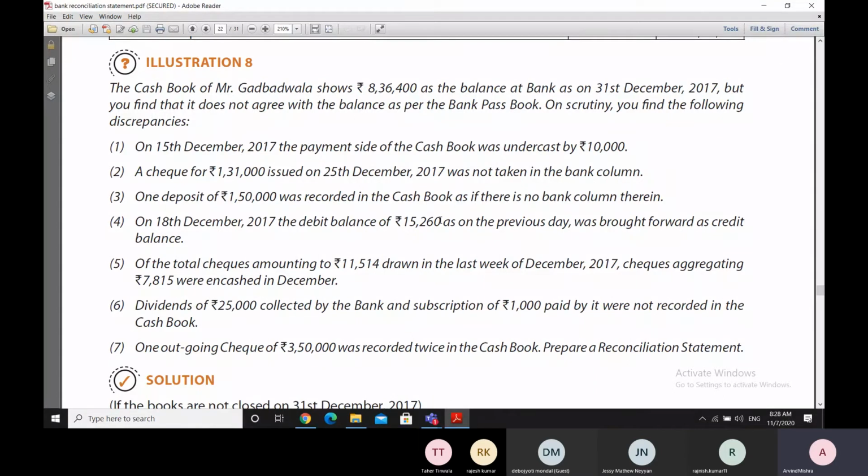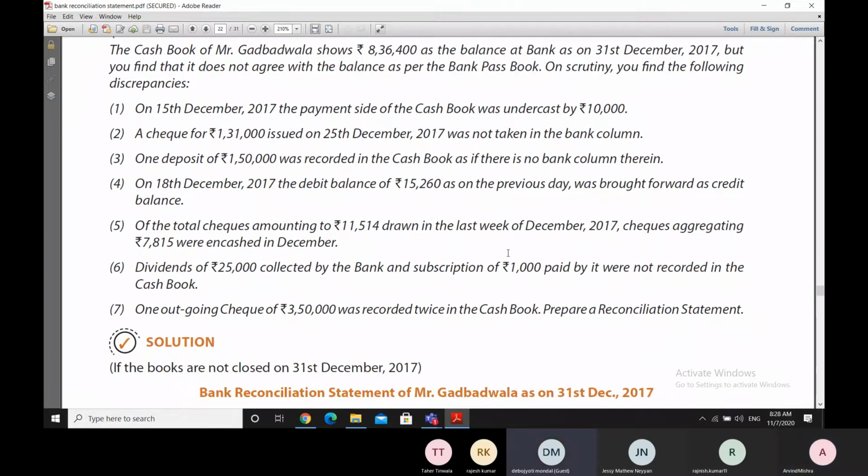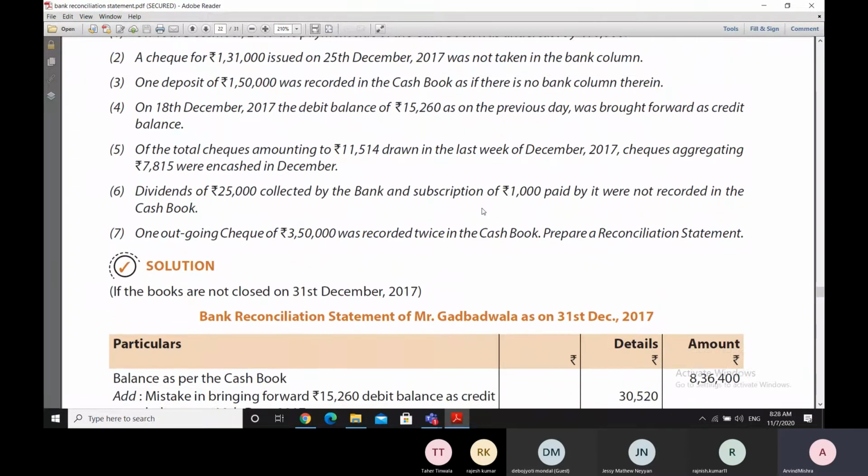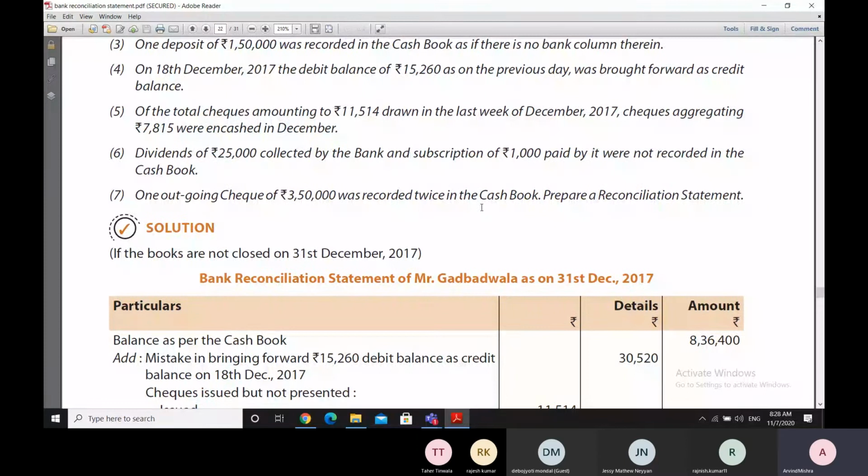It should have been brought forward as the debit balance. So in this way, there are certain causes which are mentioned here and which were discovered on the scrutiny. So therefore, we will use these causes to make the bank reconciliation statement.